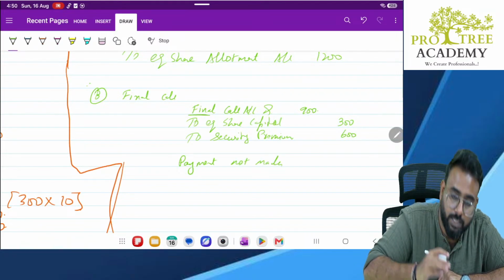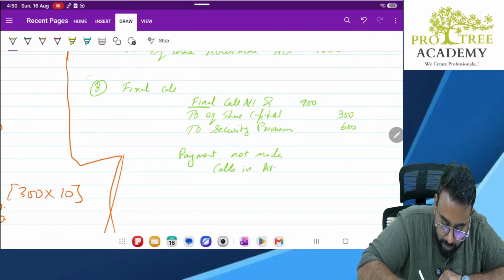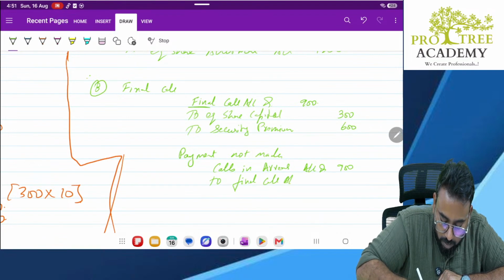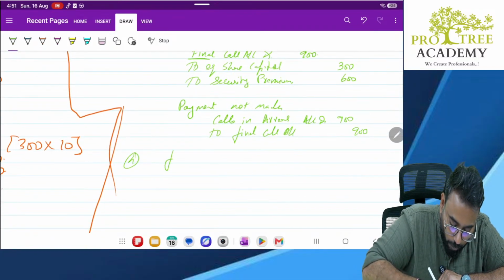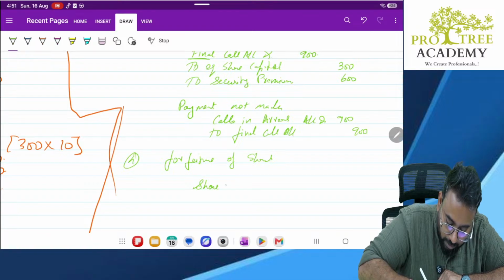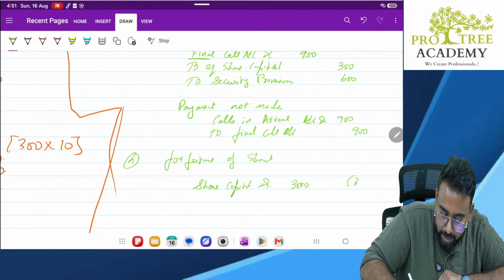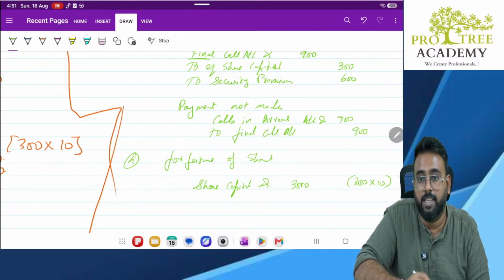So we have to transfer this to calls in arrears. Calls in arrears account debit 900 to final call account 900. Payment didn't happen, so we are forfeiting the share. Forfeiture of shares. First, debit share capital. How much? 3000. Why 3000? 300 shares into 10 each.